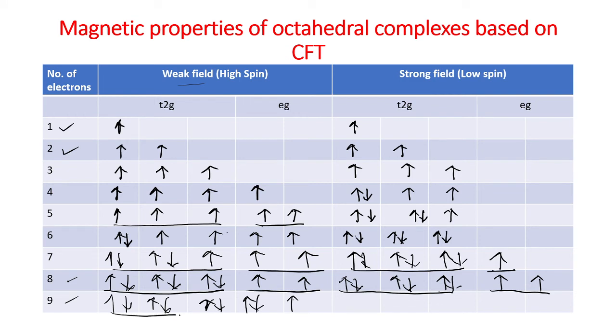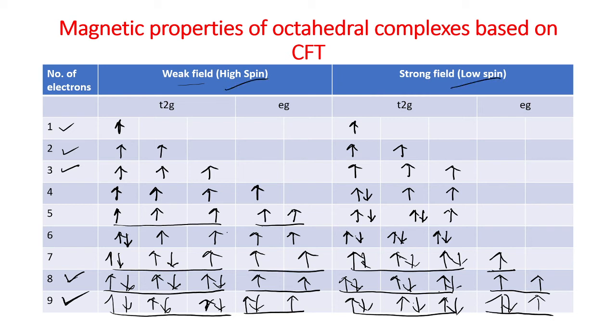That means t2g6 eg3. Here also 1, 2, 3, 4, 5, 6, 7, 8, 9. That means t2g6 eg3. So what we observe is that for d1, d2, d3, the electronic configuration for the high spin and low spin complexes is the same. For d8 and d9, again the electronic configuration for the high spin and low spin complexes is the same.